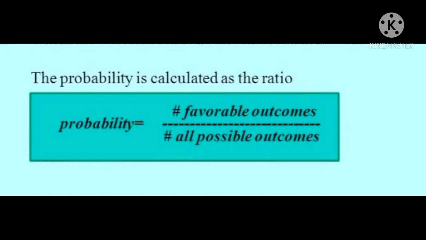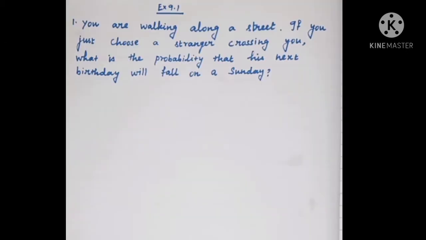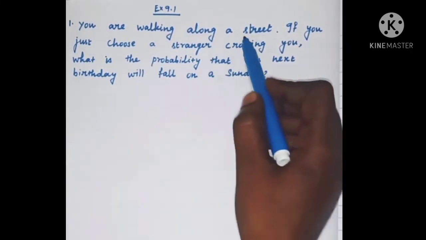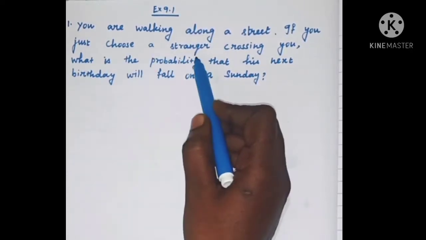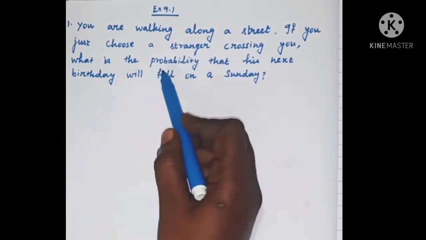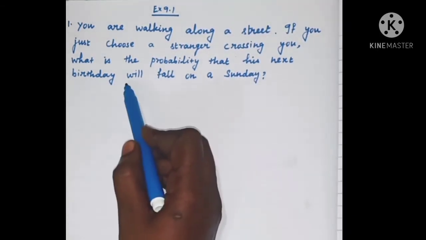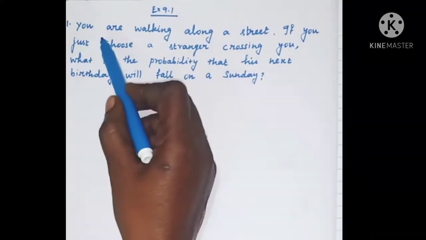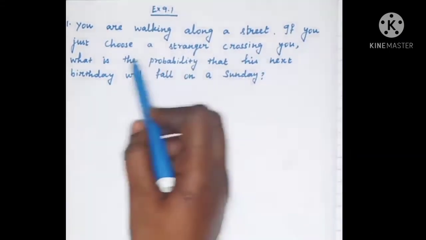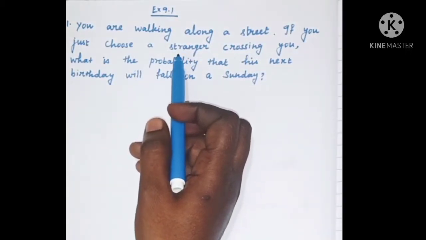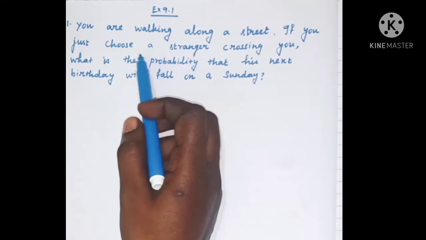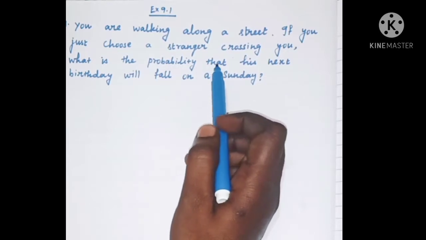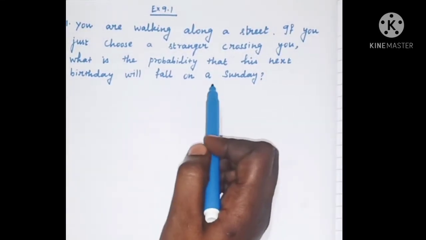Now, let us learn about some exercise problems. Exercise 9.1, first sum. You are walking along a street. If you choose a stranger crossing you, what is the probability that his next birthday will fall on a Sunday? You are walking along a street, and a stranger means a different person whom you don't know. So we are asked to find the probability that the stranger's birthday will fall on a Sunday.